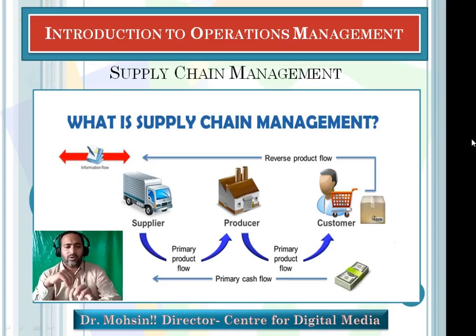Once the producer has produced, the product will go to the supplier. The supplier gets the order, he gets to know where to ship the product, and then he will send it to the customer. And during this process there will be cash flow from customer to supplier, supplier to producer, producer to backward integration from where you have sourced the raw material, vendors and all. So there would be cash flow.